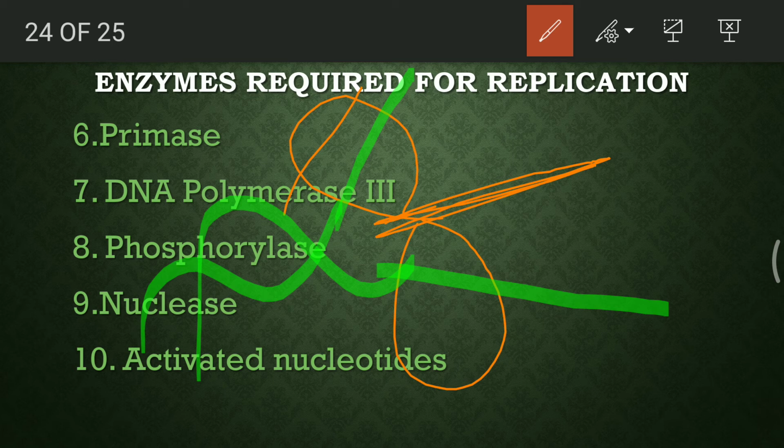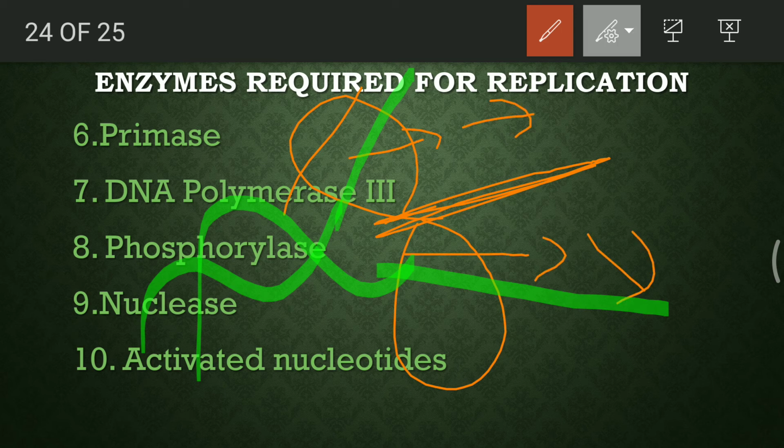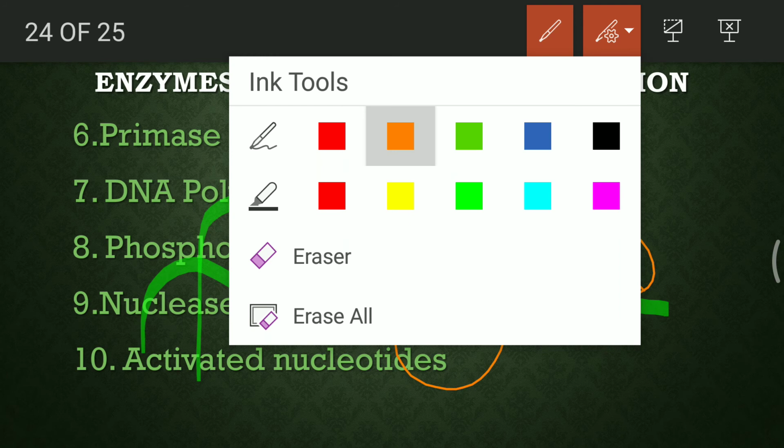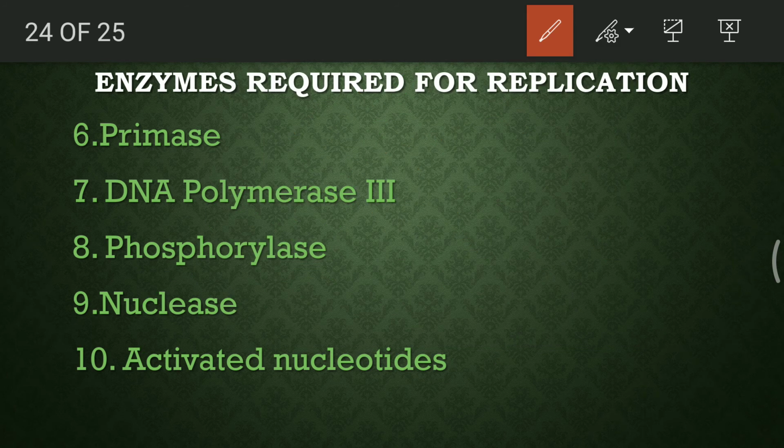I've just drawn one of the structures, but both these structures will slide, and as they are sliding, synthesis is taking place. We'll look at the structure in detail after some time. Next is phosphorylase. It helps in the addition of phosphorus, or in the activation of phosphorus. Nuclease is an enzyme which helps in proofreading, and sometimes even cutting of the nucleotides is done with the help of nucleases.